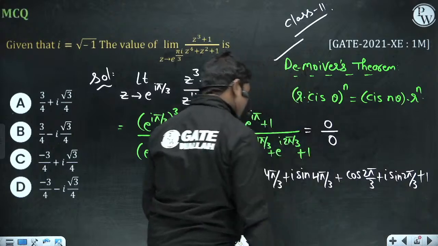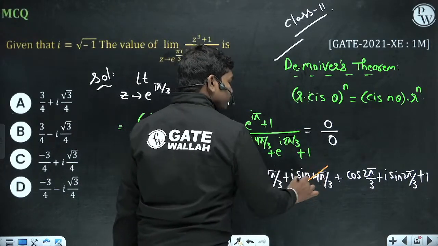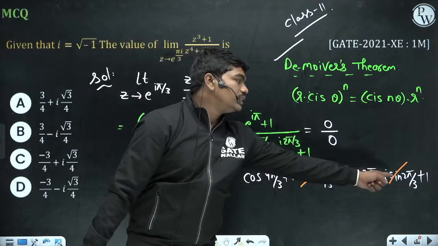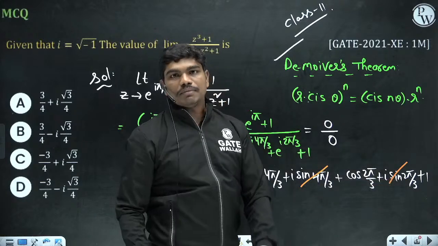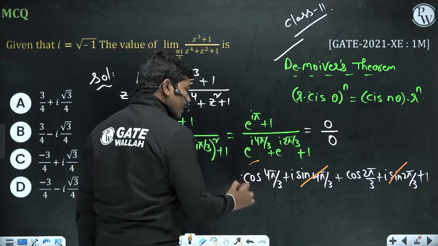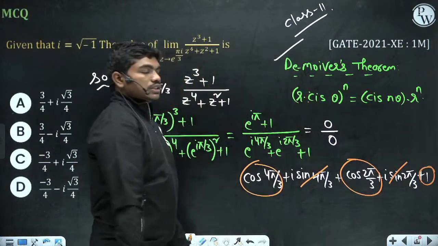Okay, so if you compare easily, you will easily understand that these two, sin 4 pi by 3 and sin 2 pi by 3, they change with a minus sign. Okay, because this is pi plus pi by 3, this is pi minus pi by 3, so values will be same but they have opposite signs, so complex terms get cancelled. Now this is minus 1 by 2 and this is minus 1 by 2, so plus 1, this gives you 0, so you got a 0.